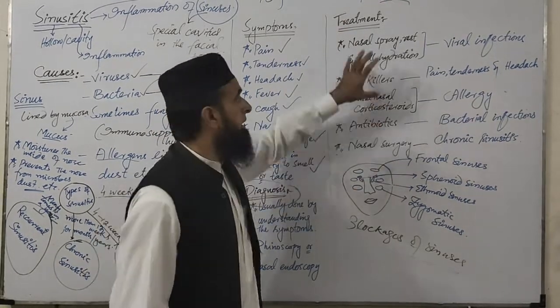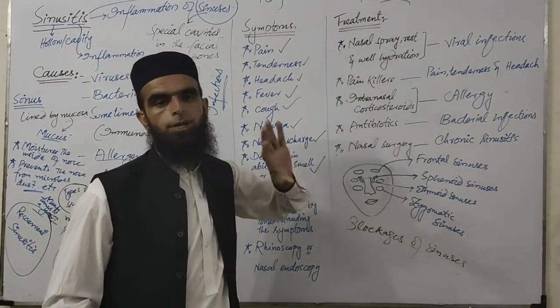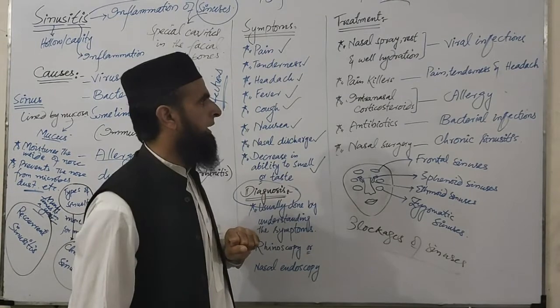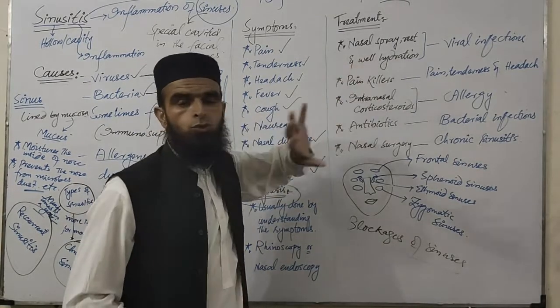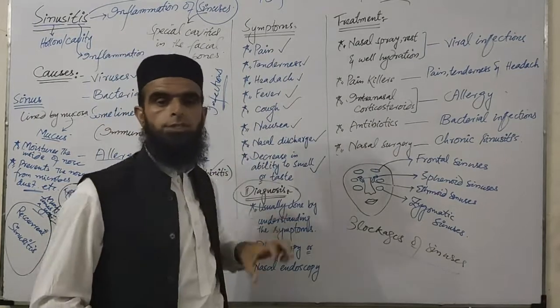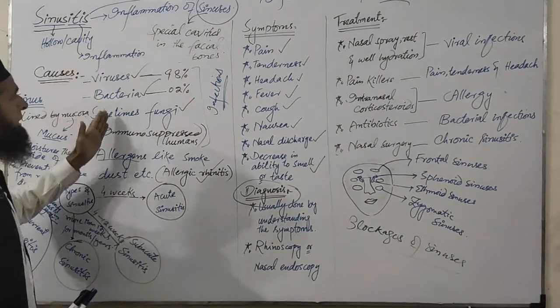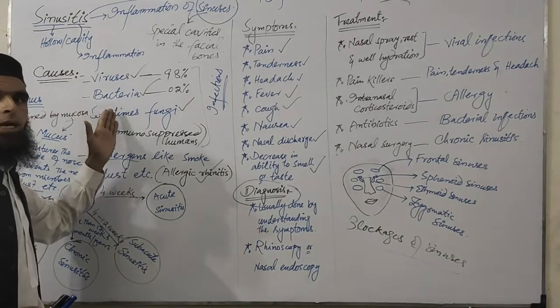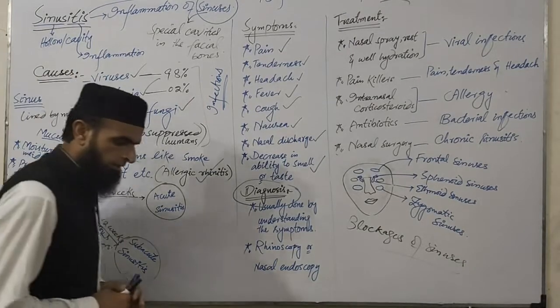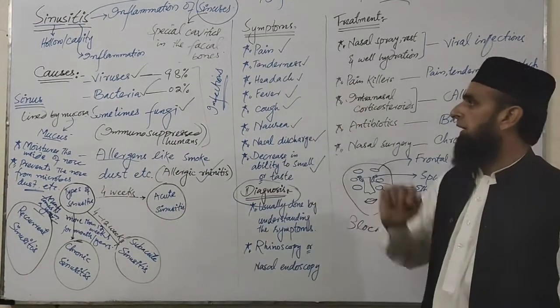These are the different kinds of treatments which can be done for sinusitis. Again, I want to say that these treatments depend upon the kind of symptom, and upon the kind of causes, which kind of agencies are involved in the cause of sinusitis.